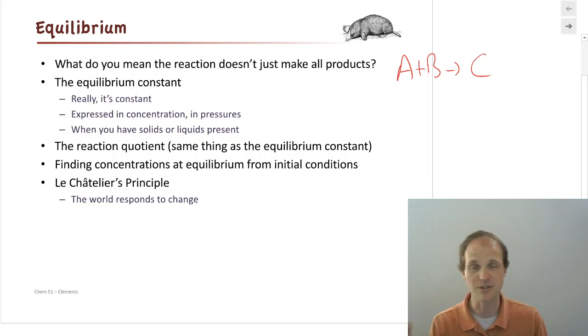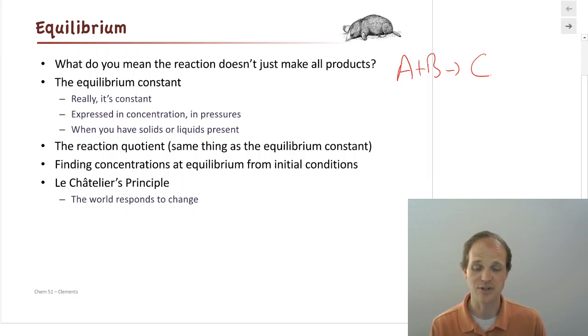We're going to express it in units of concentrations and units of pressures, because sometimes we deal with one, sometimes we deal with the other, and also figure out how that changes when we have solids and liquids present, because most of the work we're going to be doing in here is either gaseous or in the aqueous phase. That's why we have concentrations. But what happens when we have solids and liquids? Then we talk about the reaction quotient, which is exactly the same thing as the equilibrium constant with a different letter. And it's not just to confuse you. There's a good reason for it, but that's all the reaction quotient is.